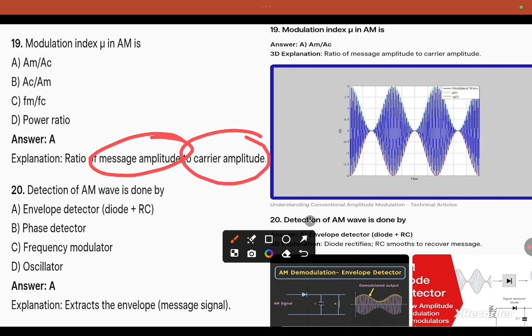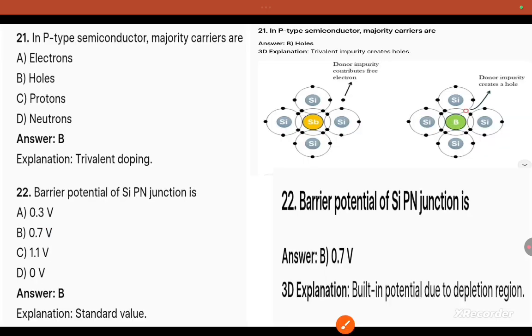Detection of AM wave, how do you detect an AM wave? Amplitude modulation is detected by an envelope detector. Question number 25, P-type semiconductor majority charge carriers. Majority carriers in P-type are holes. So here it is holes.